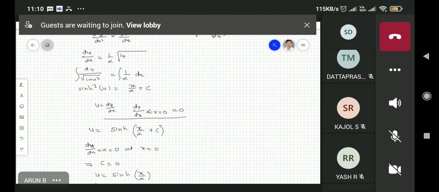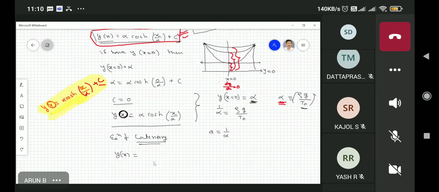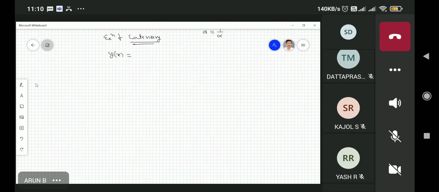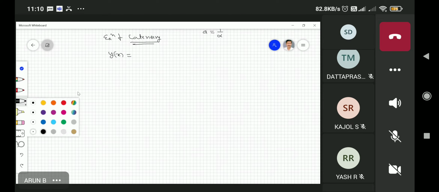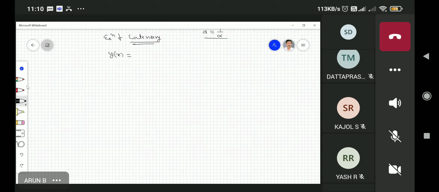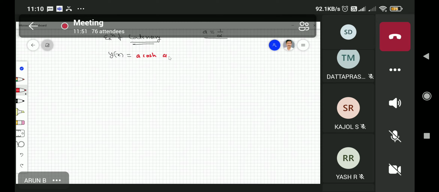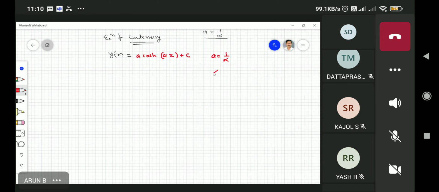I think the next problem is very simple. y of x is equal to, see, I'm using another constant alpha, which I can write as a cosh(ax) plus c, where a is equal to 1 upon alpha, and 1 upon alpha is equal to rho g divided by T0.